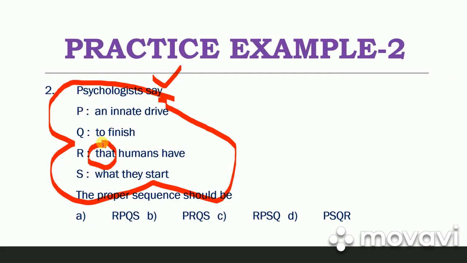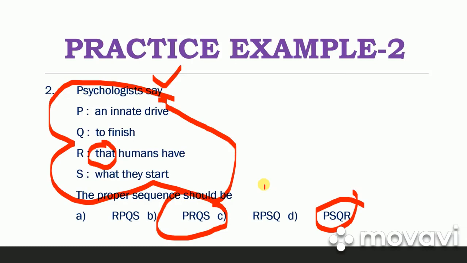So your answer should obviously start with R, and there is only one. There are two options, option A and option C, which start with R. So we can use the elimination technique and eliminate option B and option D. There are only two options left, and the competition has become easier.